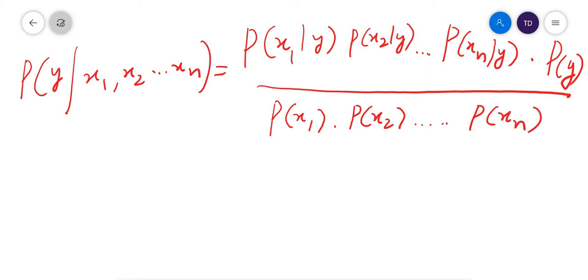So we have x1, x2 up to xn. Those are all the features of the data set, the measurements.